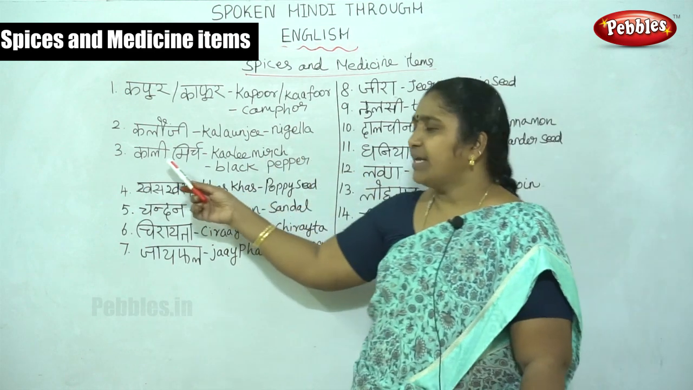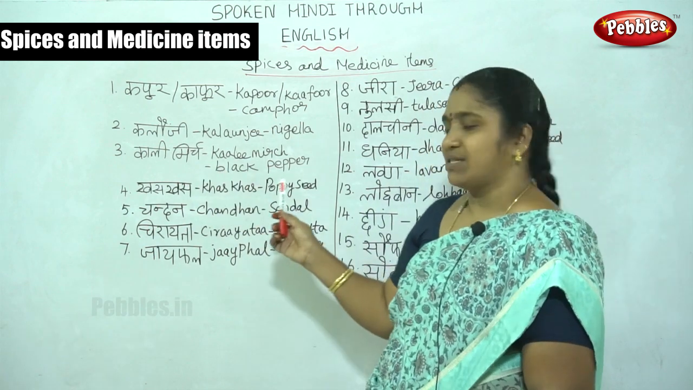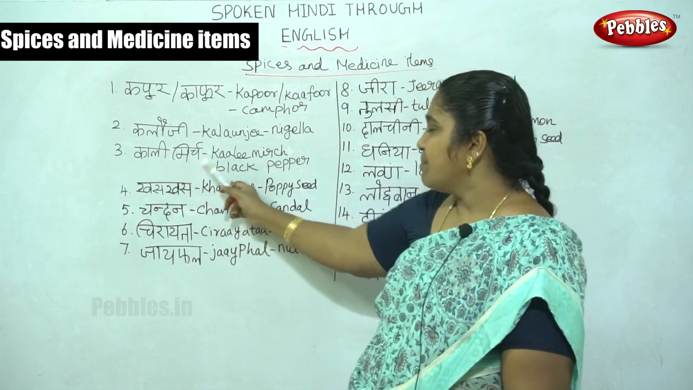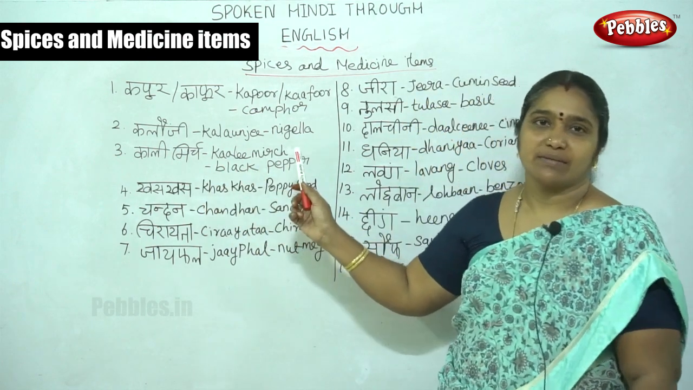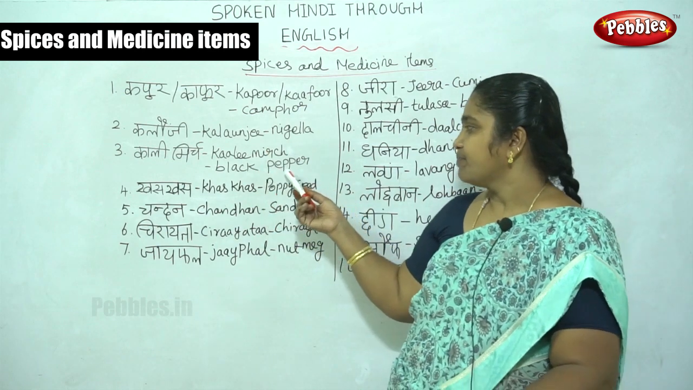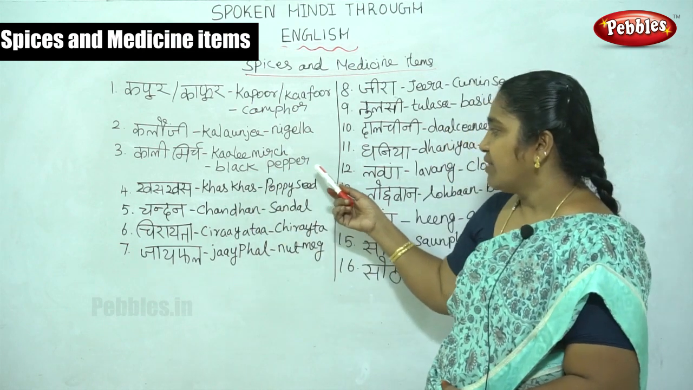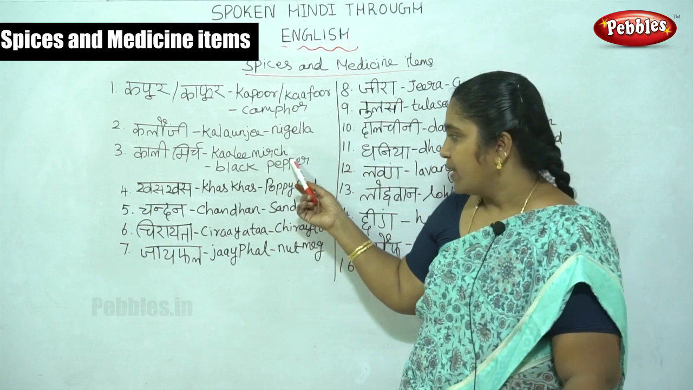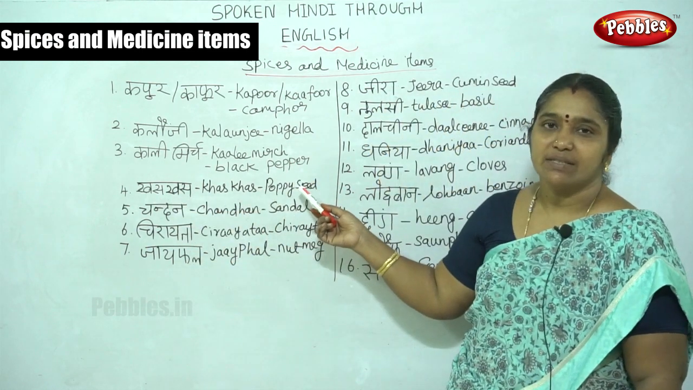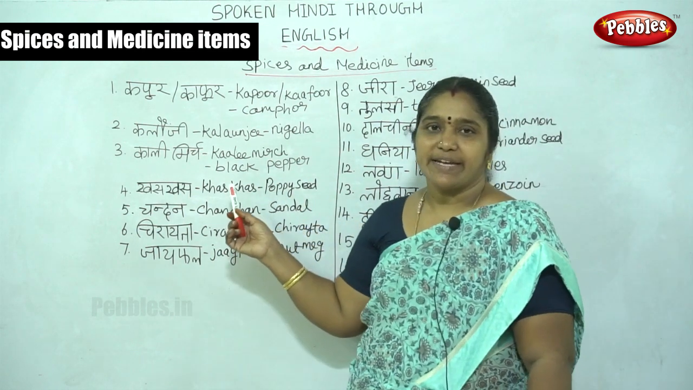Then kali mirch. We already know lal mirch. Lal mirch means red chilli. Here kali mirch means black pepper. Black pepper is used to prevent cough. While coughing we can use this black pepper. Then khaskhas is poppy seed. Poppy seed is used in masala items.